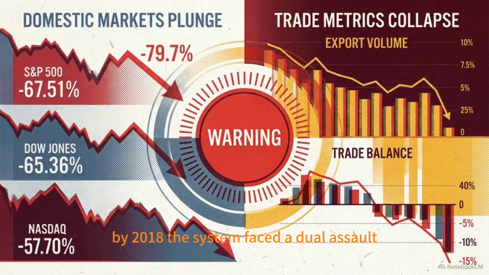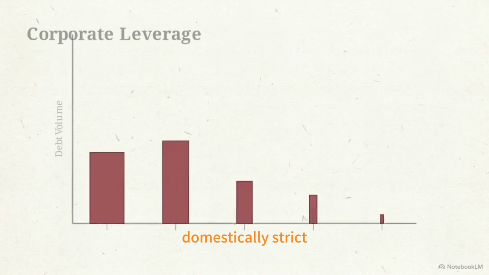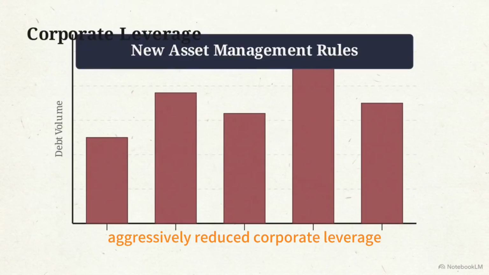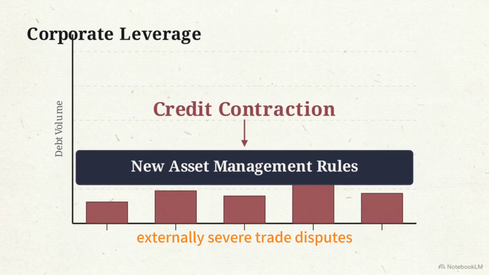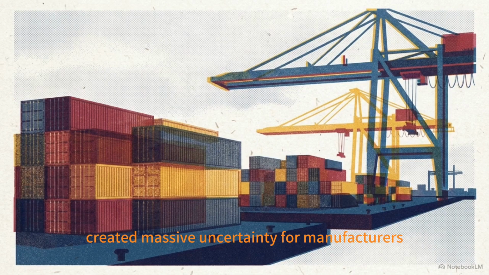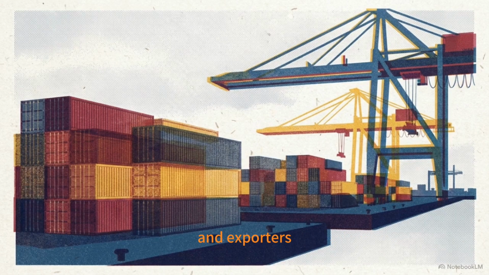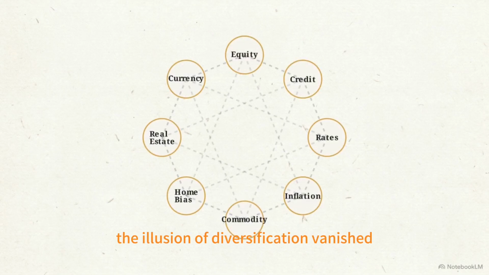By 2018, the system faced a dual assault. Domestically, strict new asset management rules aggressively reduced corporate leverage. Externally, severe trade disputes created massive uncertainty for manufacturers and exporters. Under this maximum pressure, the illusion of diversification vanished.